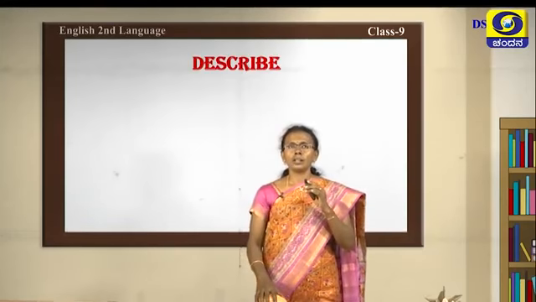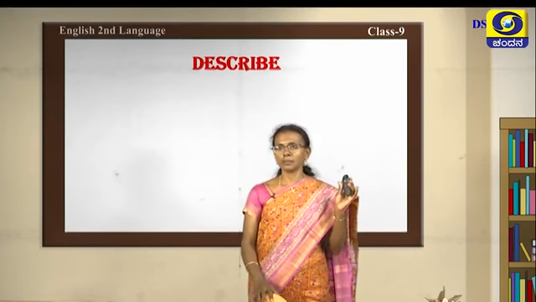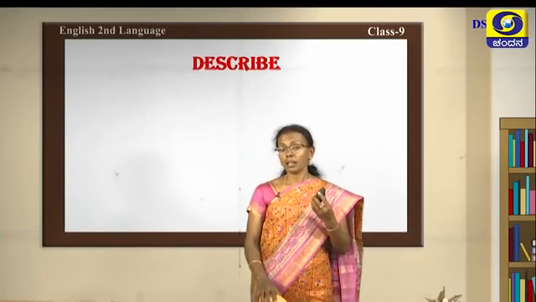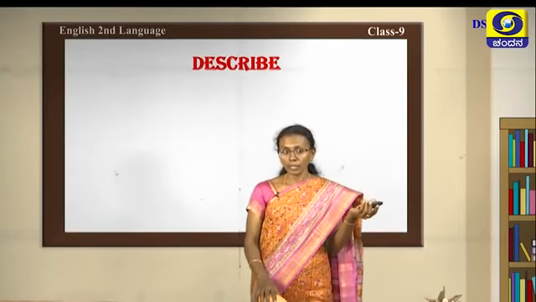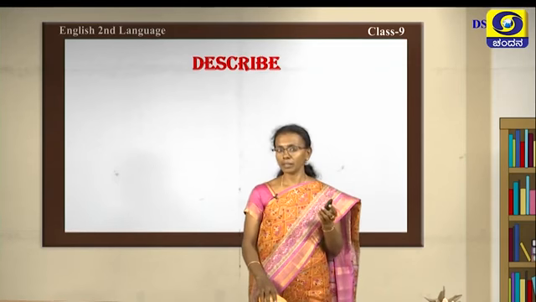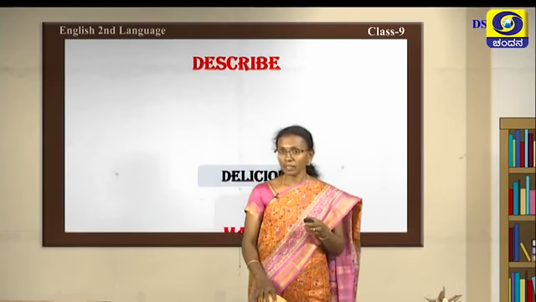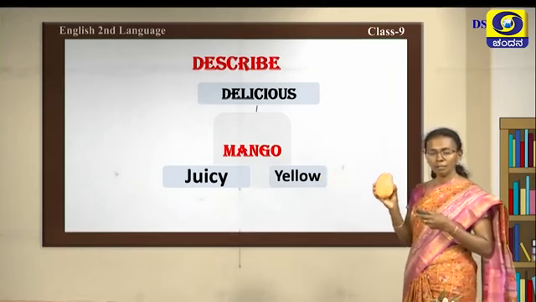See this, I am very delicious. Okay, and I am yellow in color. My skin is yellow in color. I am very juicy. What am I? Did you get? You want any other clue? I am a fruit. What am I? I am a mango. So, I am a mango.